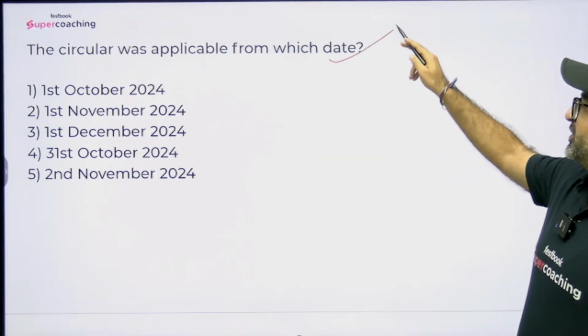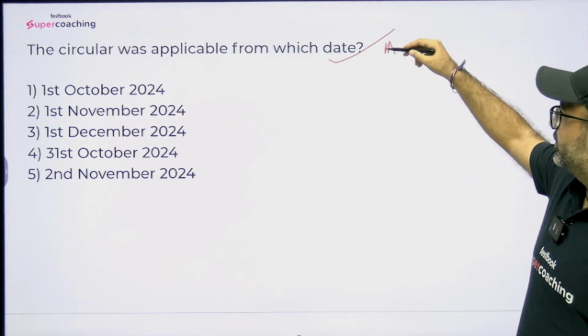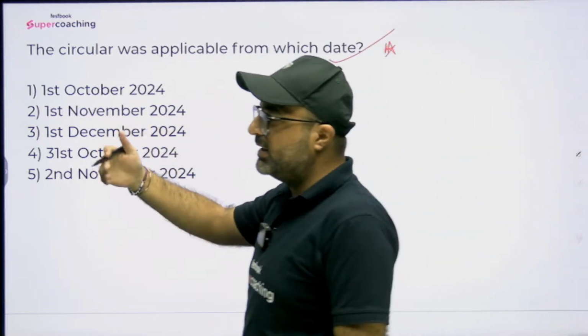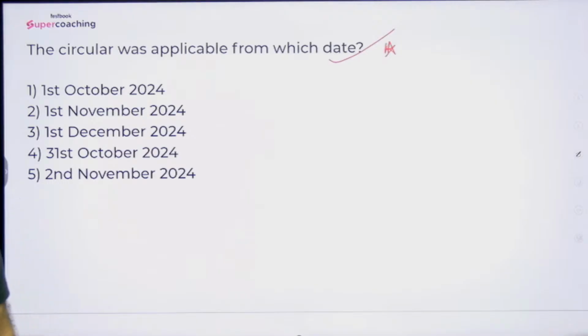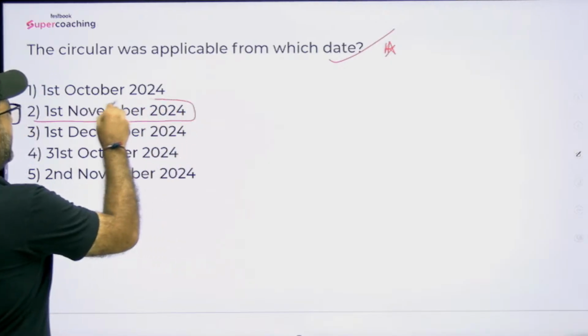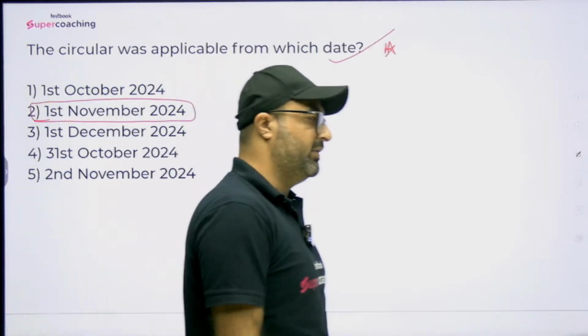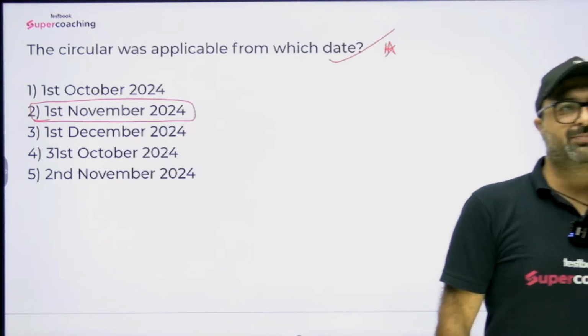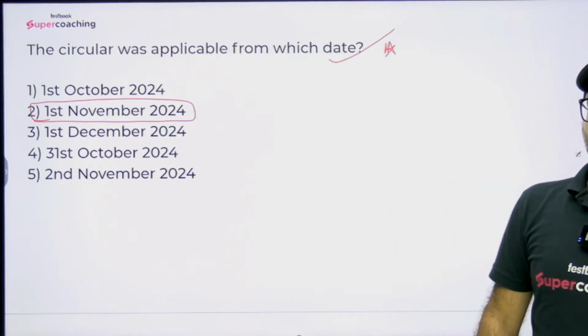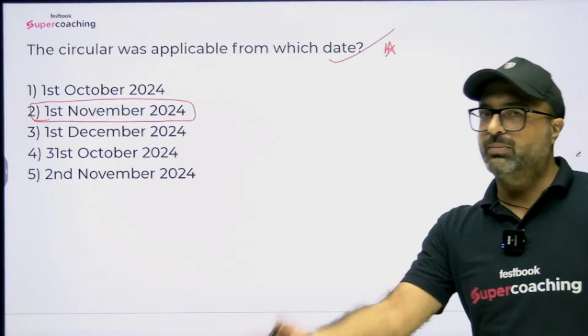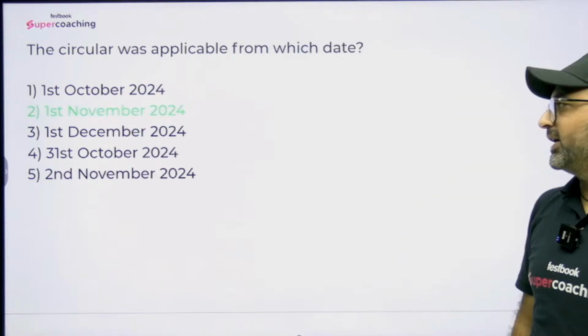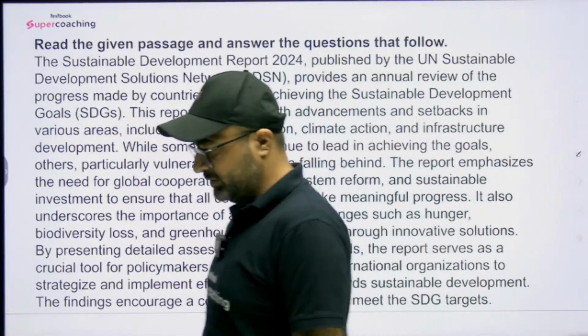Circular was applicable from which date? This is important, that SEBI is talking about this circular, but the question is from which date this circular is going to be applicable. This is a question which I would say you may not be in a position to answer. It's purely fact based, and the answer to this particular question is, sir, from 1st of November 2024. SEBI has made this announcement that if you are applying for debt securities or preference shares, you can lock your amount through UPI. Limit is 5 lakhs and it will be applicable from 1st November 2024.